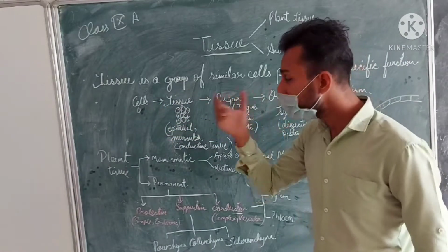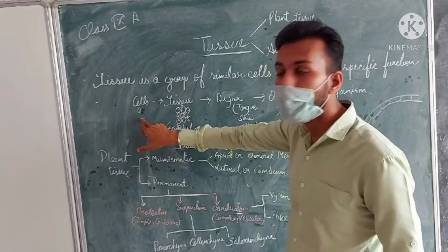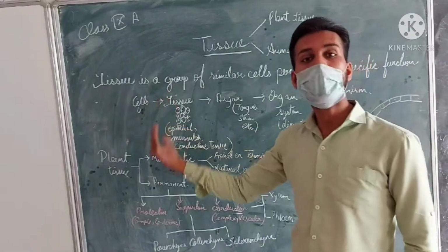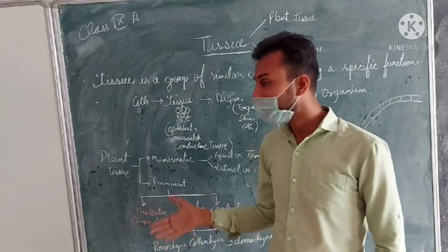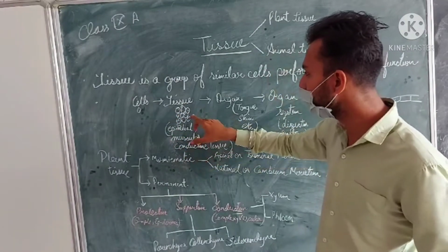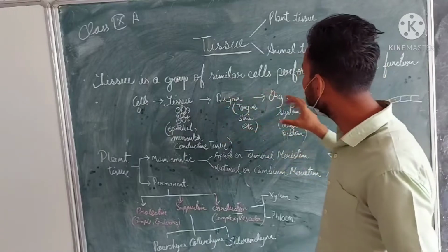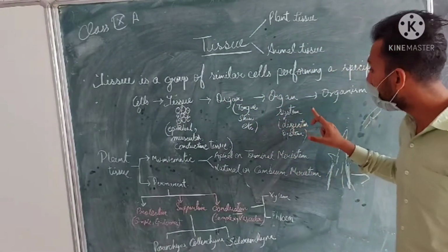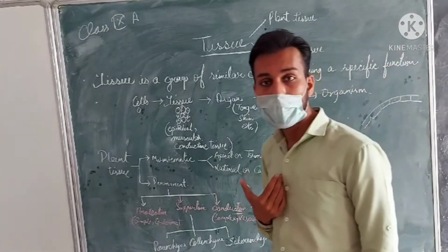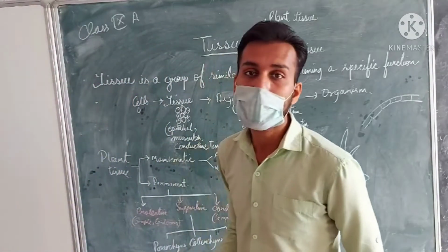Now, coming to how tissue is correlated with other things, we know that the cell is a unicellular organism, and when we come to higher forms like the multicellular organism, a group of cells constitutes the tissue, and these groups of tissues constitute the organ, and these organs combinedly constitute the organ systems, and these organ systems combine to form the organism, like we human beings or the plants which are spread in our field.